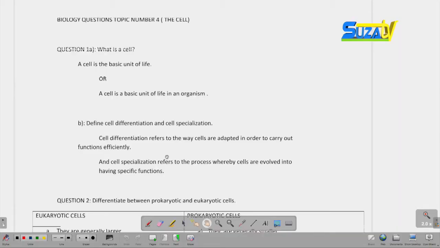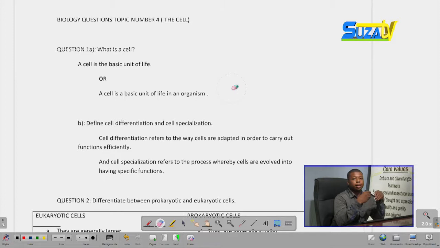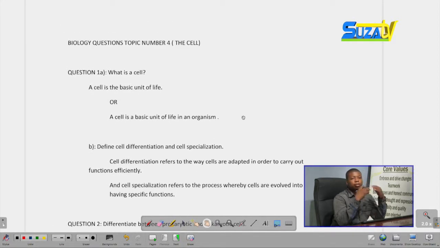Question number 1 says, what is a cell? Most of the time when asked questions about the cell in Form 1, you should have a basic knowledge of what the cell is, the types of the cell, and you should know how to draw and label the cell. Beginning with the first question, what is a cell?